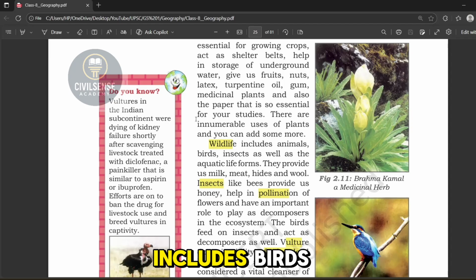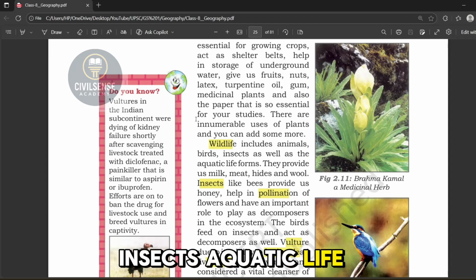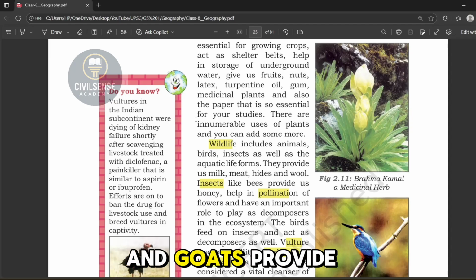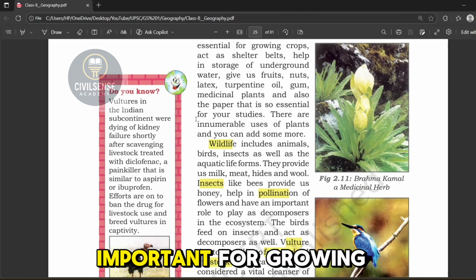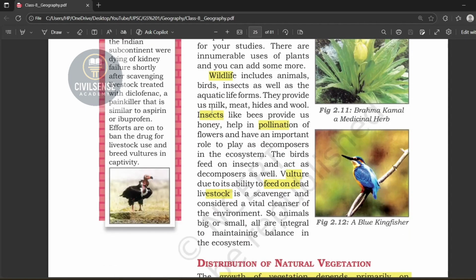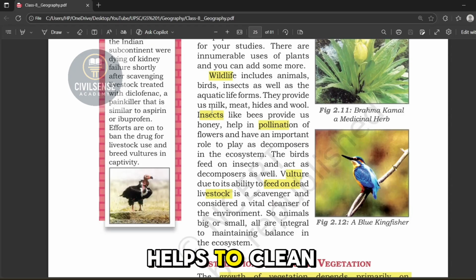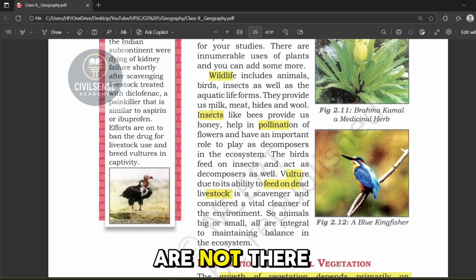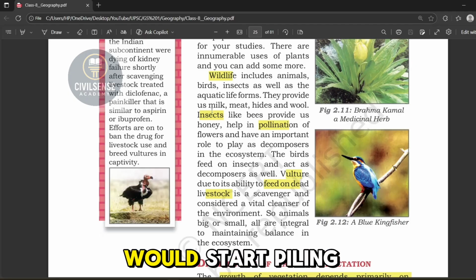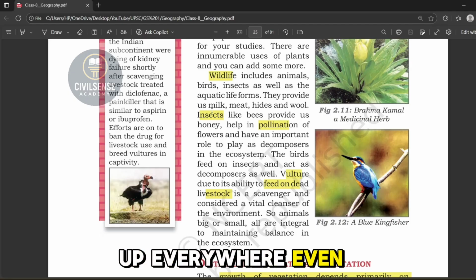Now, wildlife also includes birds, insects, aquatic life and many animals. Animals like cows and goats provide milk and meat, while insects like bees help in pollination, which is very important for growing new plants. And let's not forget vultures. They feed on dead livestock, which helps to clean the environment. They are scavengers and very important, because if vultures are not there, the remains of dead animals would start piling up everywhere, even near our homes.